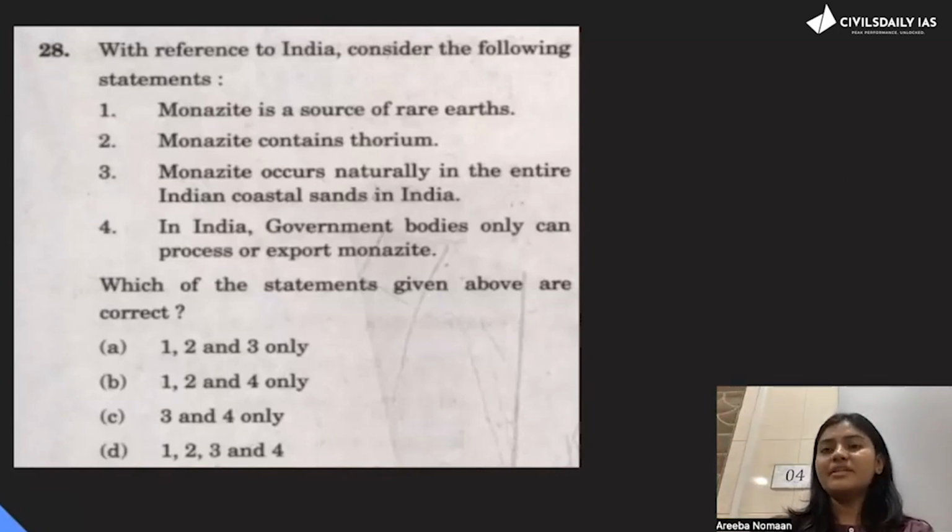And now when the answer comes like this, you will think that it's a very precious material. It contains thorium, which is very radioactive. It is important for your strategic diplomacy of the country, for nuclear power plants. So obviously government bodies will only process and export monazite. This way your common sense should work. Even if you don't know the whole monazite thing, your common sense can make you come to the correct statement. Okay, so the answer is B, 1, 2, and 4.